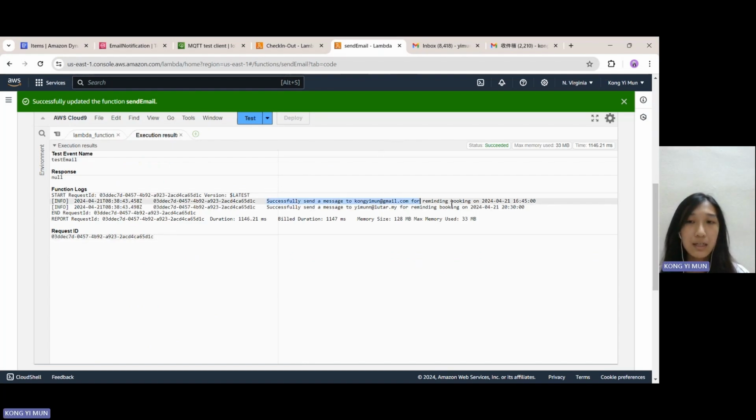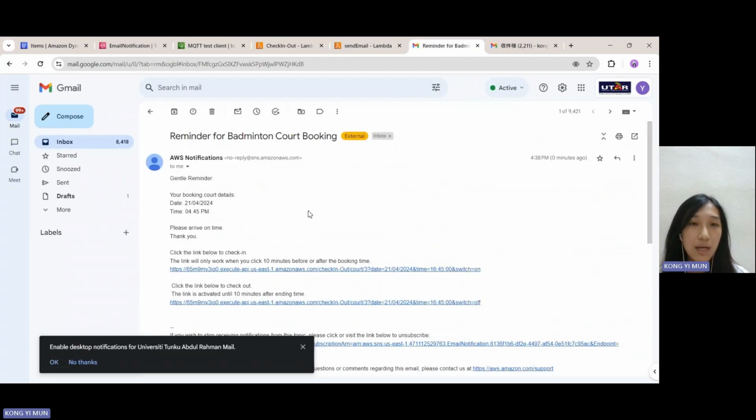So this indicates that they have 2 bookings for today. In the user email, it will include the appointment date and also the appointment time. And here is the link for check-in and the link for check-out. Please take note that the check-in link will only work when you click 10 minutes before or after the booking time. Means that if the time for this booking is 4:45, the earliest time for the user to check in is 4:35. Means that the user is able to check in now.